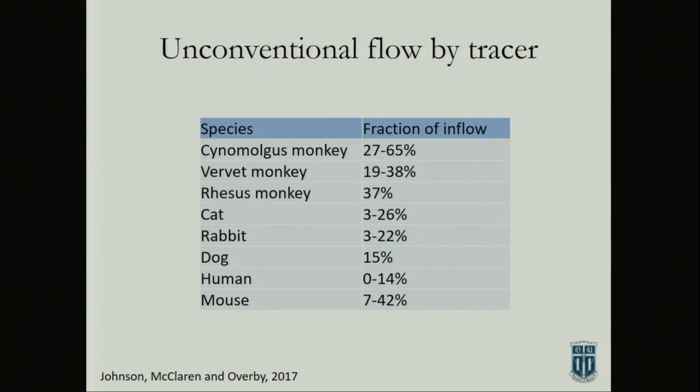It depends on what species you are. Human, and keep in mind these are older eyes, so these are probably 70 and 80-year-olds that were looked at. It's very little. 10% is usually a number thrown around in older eyes. It can be up to 40% in younger eyes. And I think having an active ciliary muscle plays a part in that. That's opposed to monkeys, which tend to have a higher percentage of outflow going through this unconventional pathway.